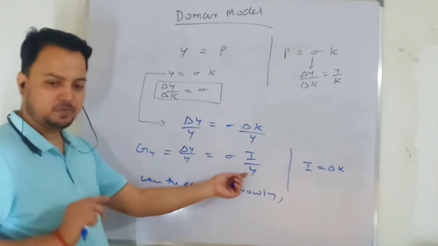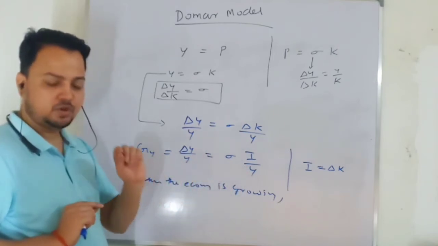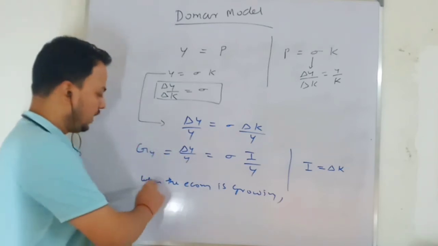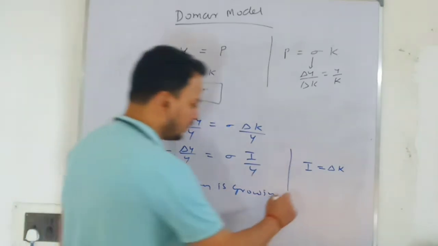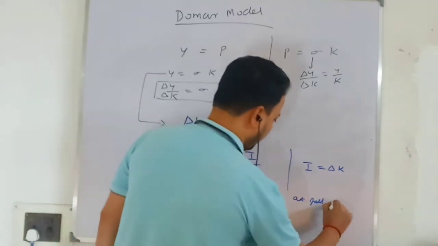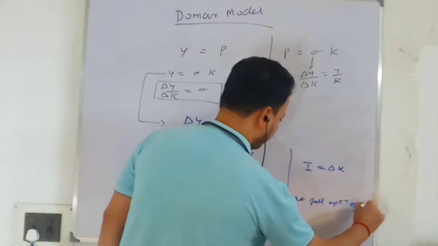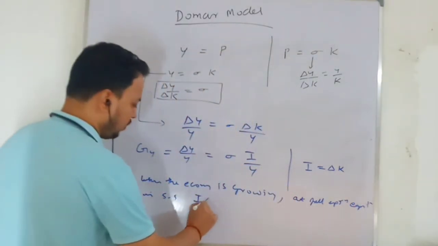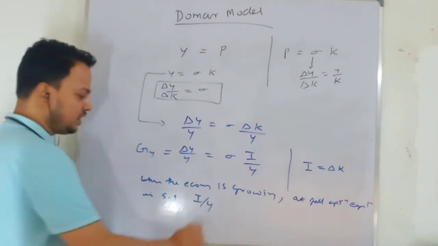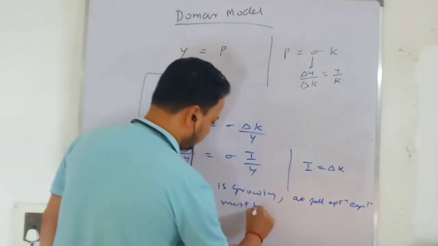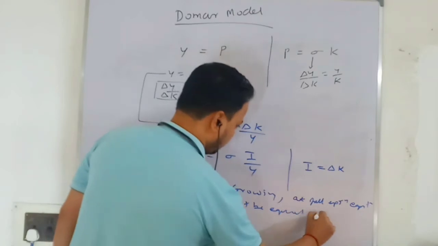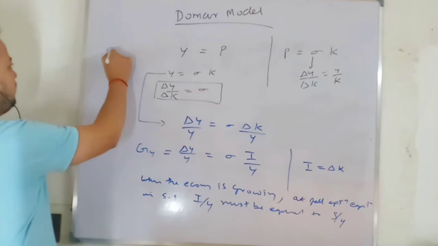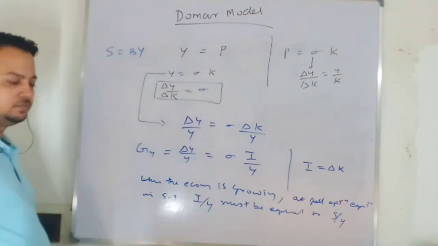So level of investment and rate of investment must be equal to level of saving and rate of saving. And you know saving will be some proportion of your income.